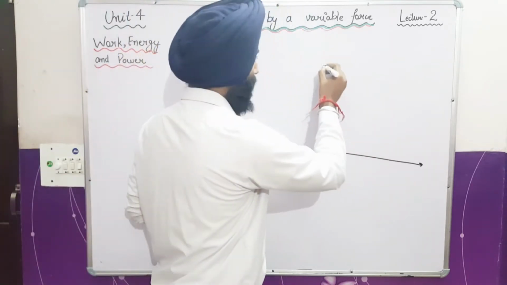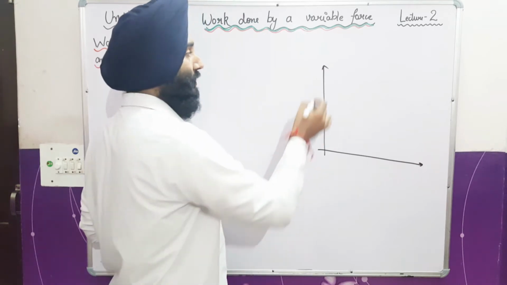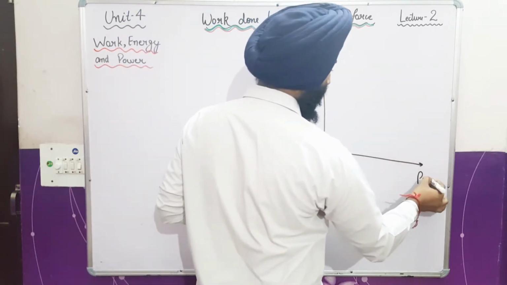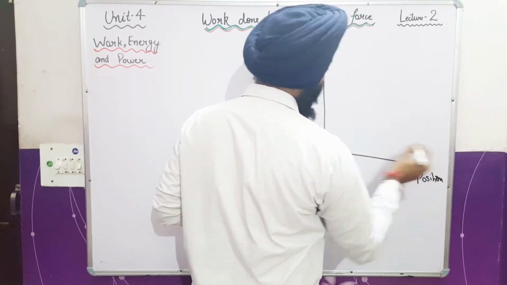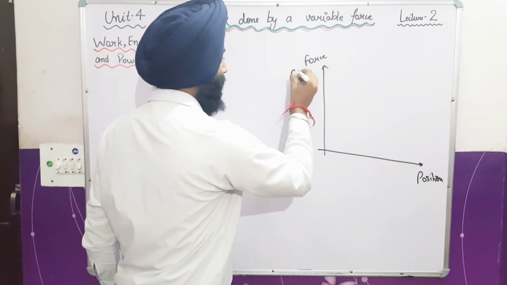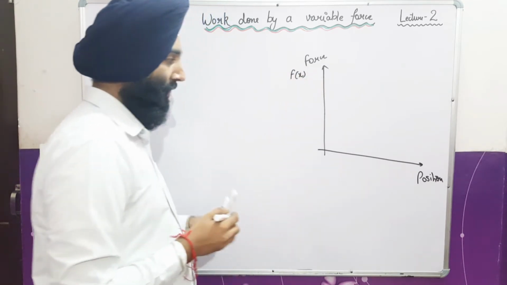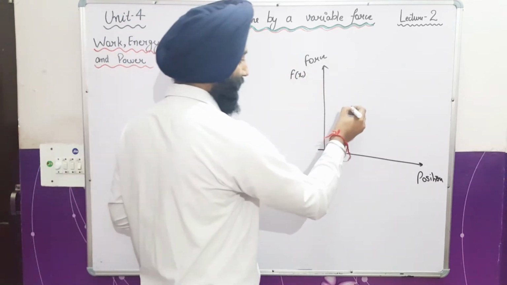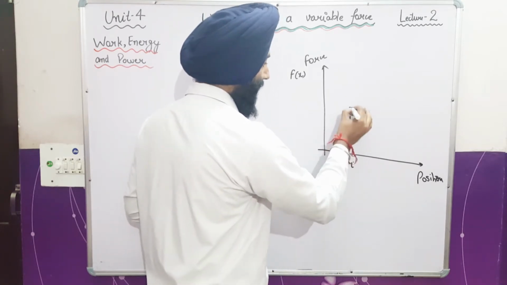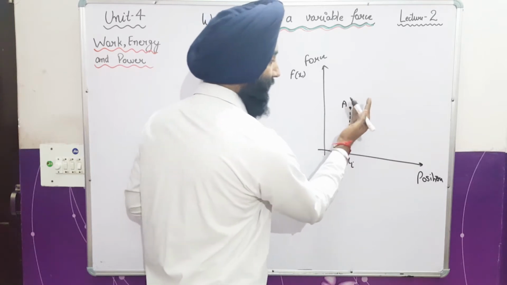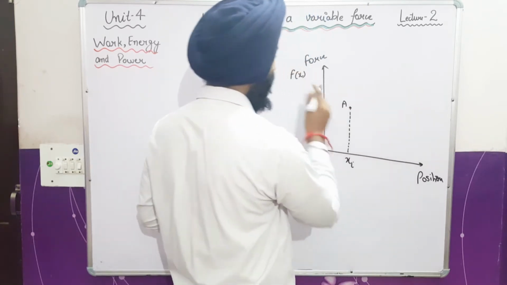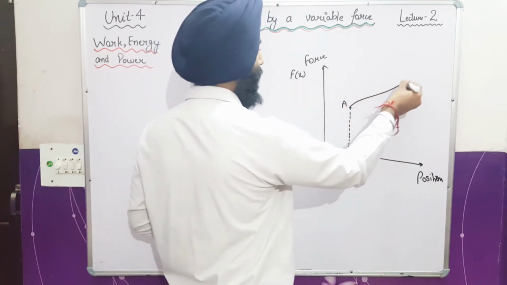So let's suppose I am drawing a two-dimensional force-position graph. On one axis I am taking force and on the other axis the position. Here force is not constant in nature, it is variable in nature. It means force depends on position. As we change the position, suppose the initial position is xi, and I am going in a fixed direction, the value of force changes.